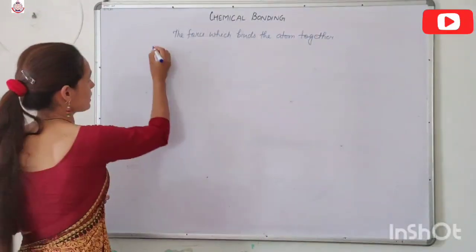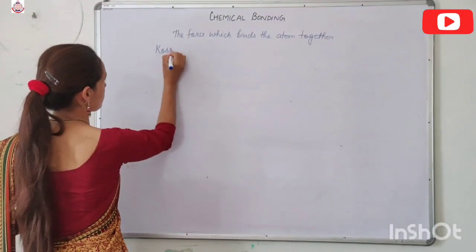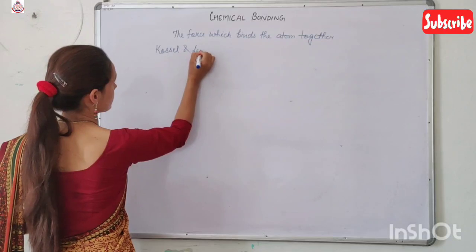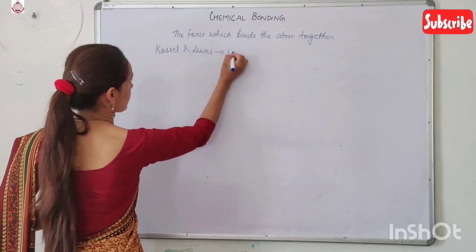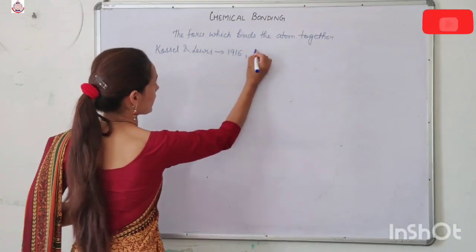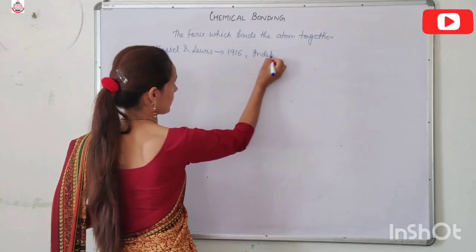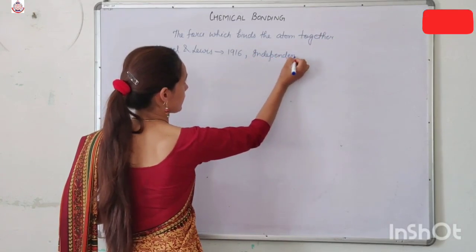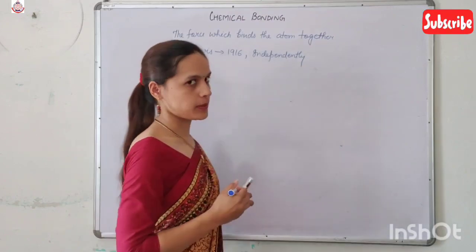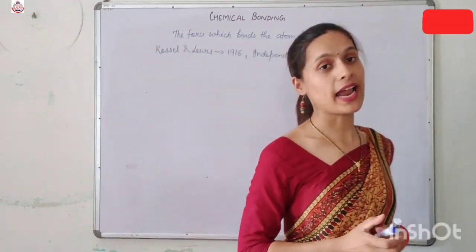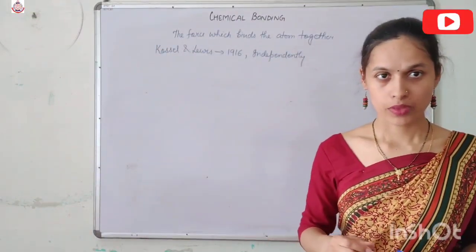So there were two scientists, Kossel and Lewis, who in 1916 independently gave the satisfactory explanation of why atoms combine with each other.